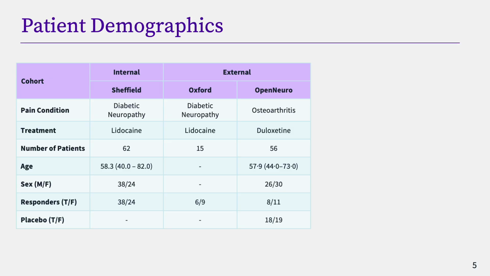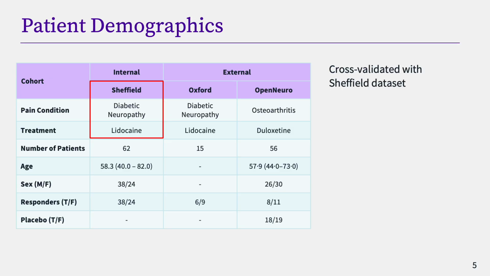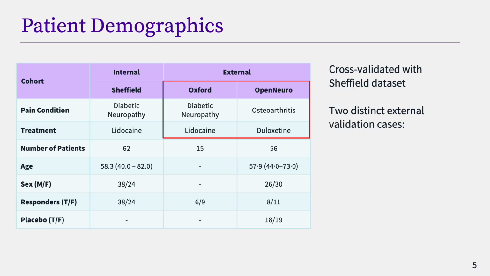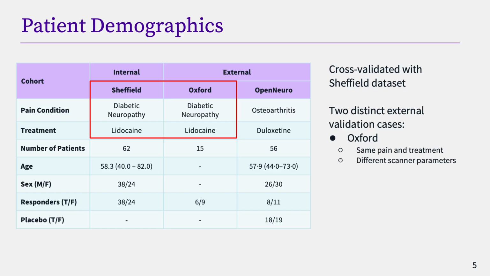We evaluated our model using three datasets: our in-house Sheffield dataset used for cross-validation, a private dataset from Oxford, and a public dataset from OpenNeuro, both used for external validation. These external datasets allow us to test the model under two distinct generalization scenarios. The Oxford dataset shares the same pain profile and treatment as Sheffield's, but differs in scanner parameters. For instance, the repetition time is 2.5 seconds in Sheffield and 1.3 seconds in Oxford.